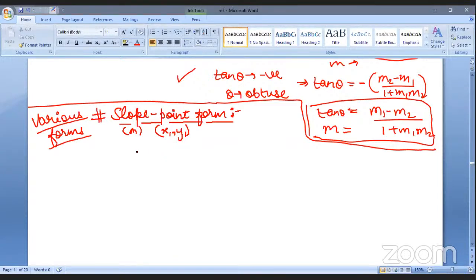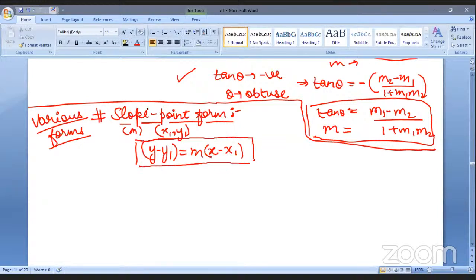Y minus y1 is equal to m into bracket x minus x1. Correct, 100 out of 100. So this is the slope point form. Very important. This was the same that we saw in the upper part as well: if we have to find the equation of line, when these two things are available, we find it like this. And from here we can also find the value of slope. It will be y minus y1 upon x minus x1. Just slight changes in the formula and you will get different things. Good, Arya, very good.